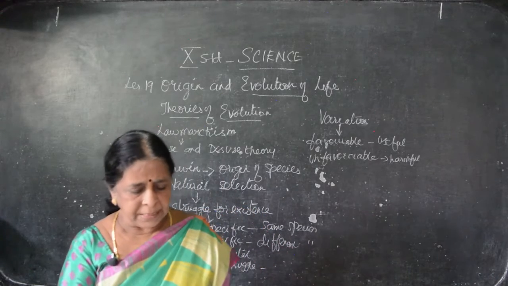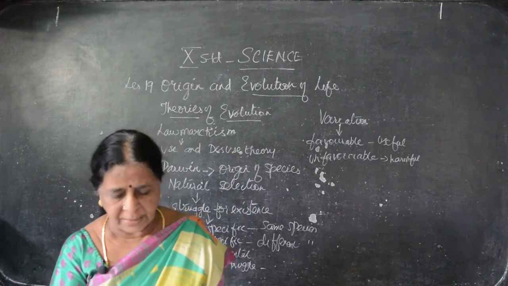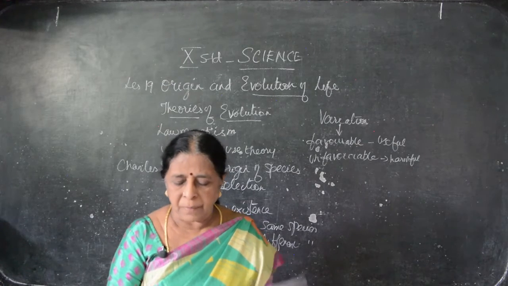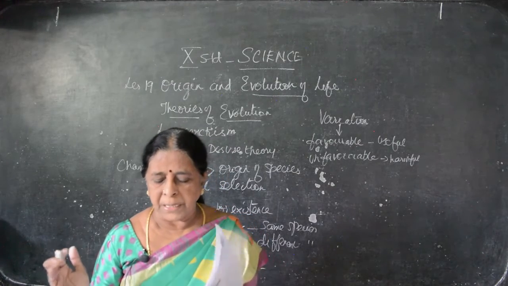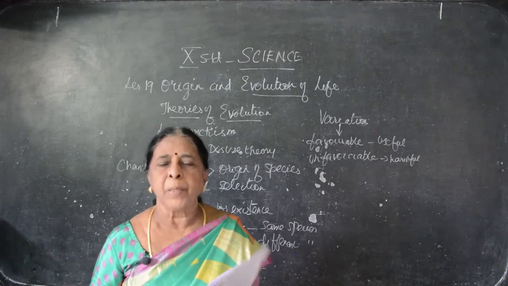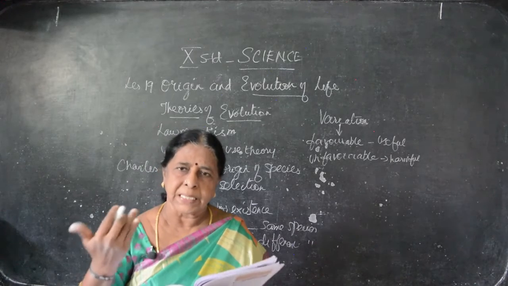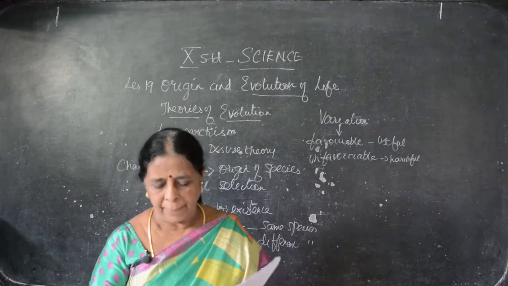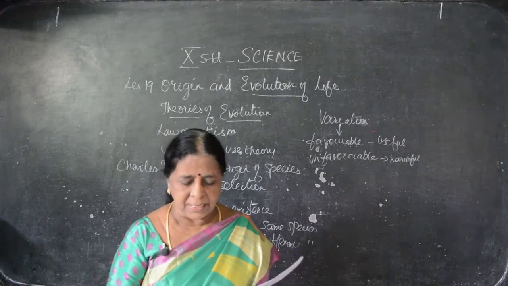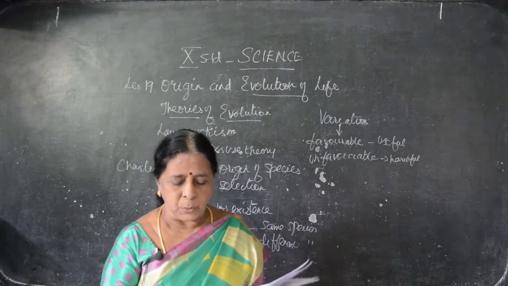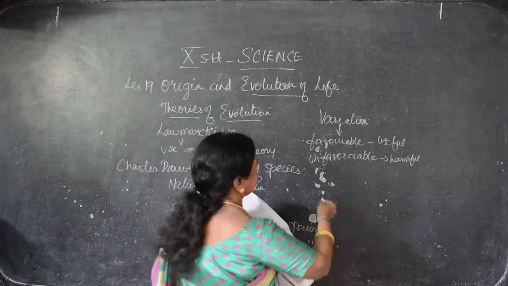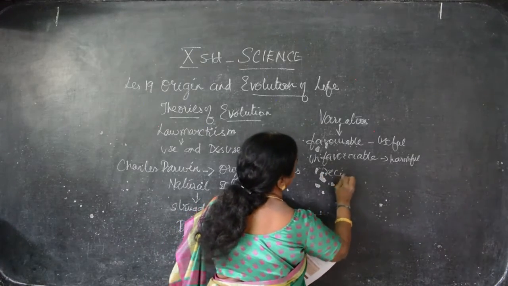Then I said already, survival of the fittest and natural selection. Then origin of species, next one. According to Darwin, new species originated by gradual accumulation of favorable variation. Slowly it accepts the different variations and finally a new organism has come. Clear? Variation, I said already, is otherwise known as recombination of genes.